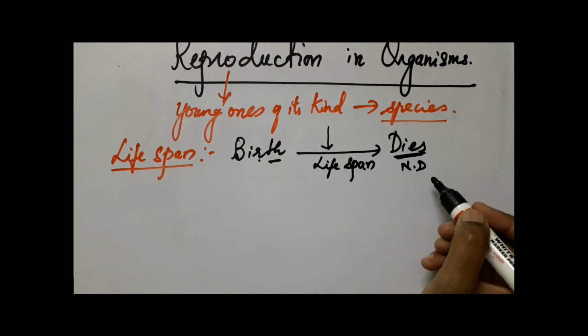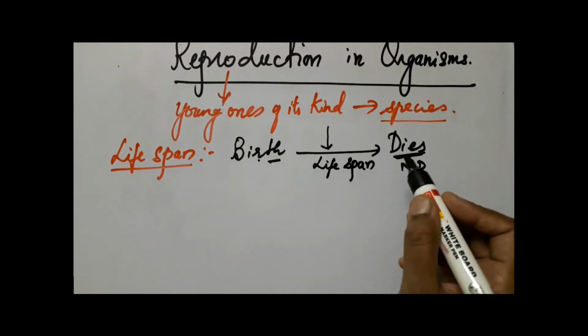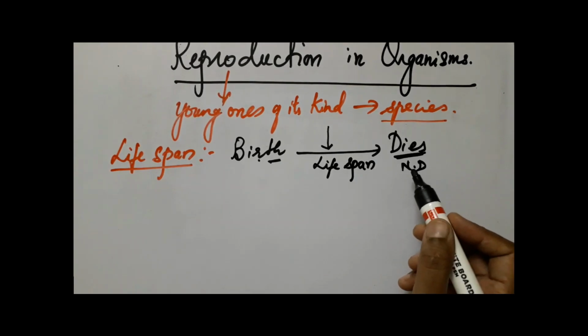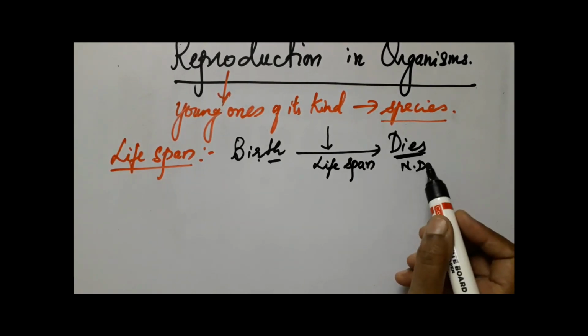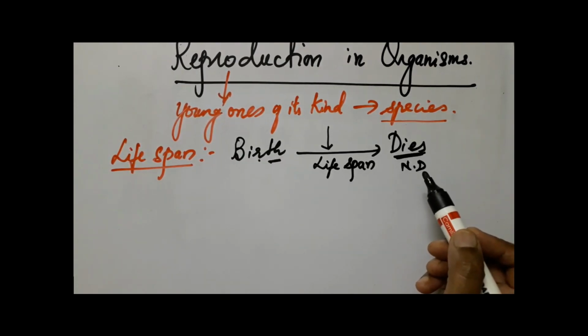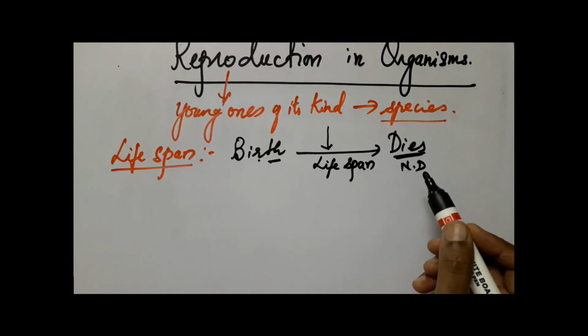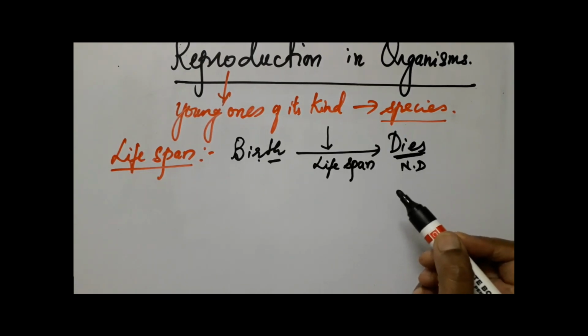Because organisms can die because of accidents, natural calamities, or diseases. But that time period from birth to that kind of death is not lifespan. When there is natural death, then we call the time period between birth and natural death the lifespan. Different organisms have different lifespans. For example, a parrot has a lifespan of 25 years. An elephant may have 100 years. Human beings have 100 years. Dogs have around 20 years. This is what we call lifespan.